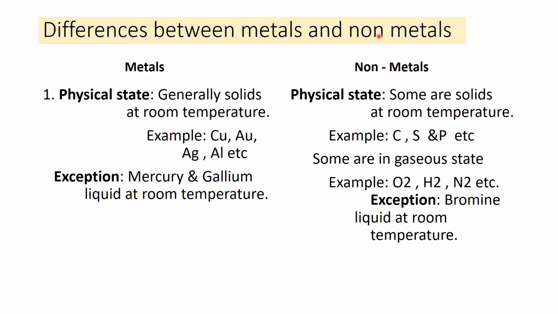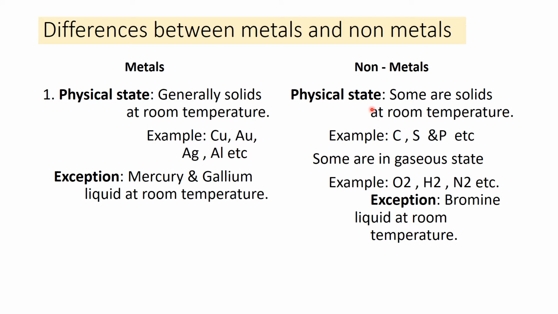Differences between metals and nonmetals. We will study these differences on the basis of their physical properties. When we talk about the physical state, metals are generally solids at room temperature. But the exceptions are mercury and gallium, which are liquid at room temperature. Other than these two, all other metals like copper, gold, silver, aluminum are solid at room temperature.